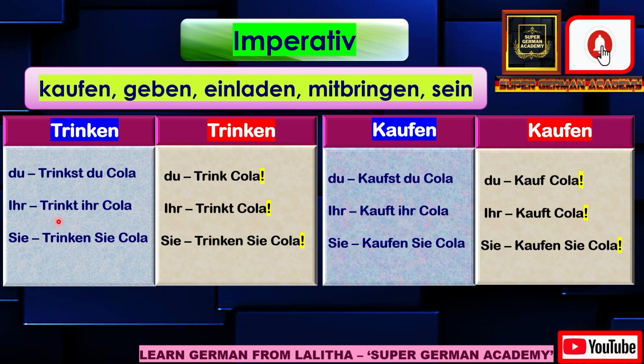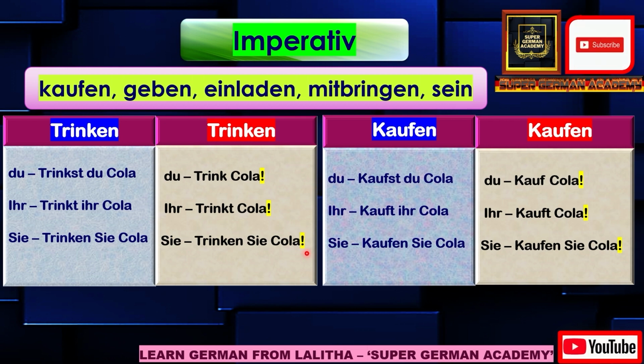So for ihr, it is "trinkt ihr Cola", and the imperative sentence will be "Trinkt Cola!" with an exclamation mark. Here also ihr will not be there. Last one for Sie, that is formal you, "trinken Sie Cola", means you drink cola, and that will be "Trinken Sie Cola!" and at the end an exclamation mark will be there. For Sie, the subject will be there in the imperative, but the exclamation mark will be there at the end.